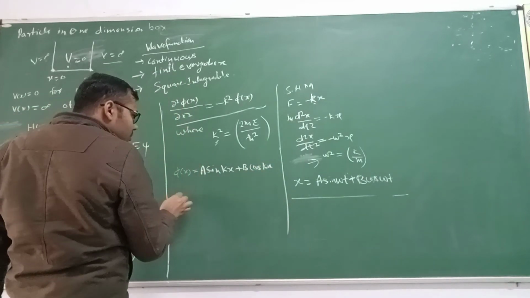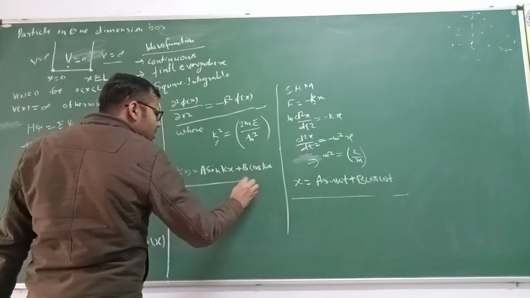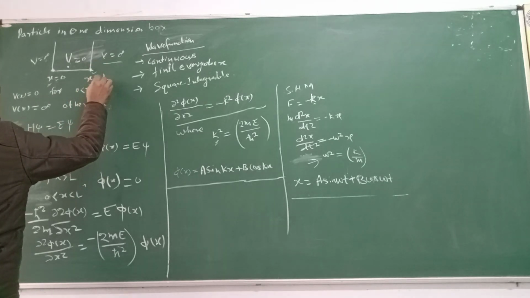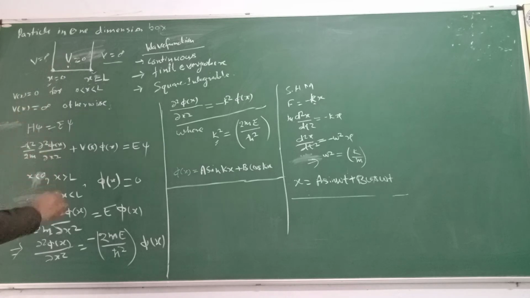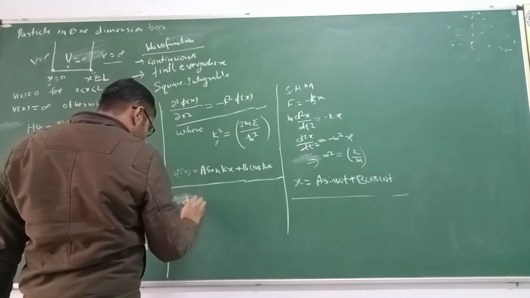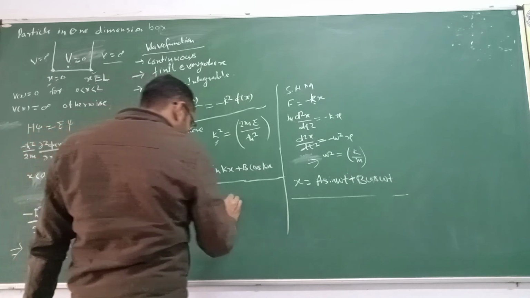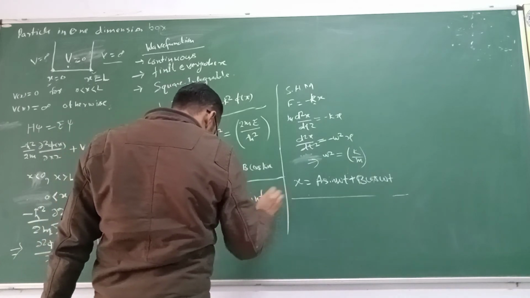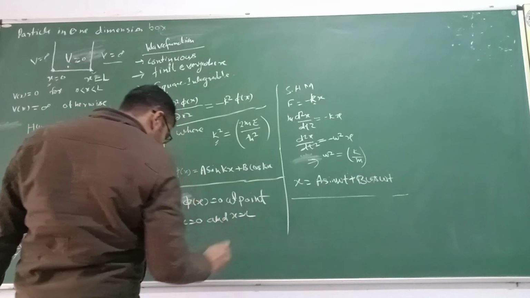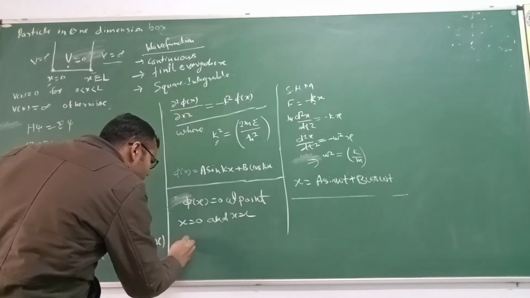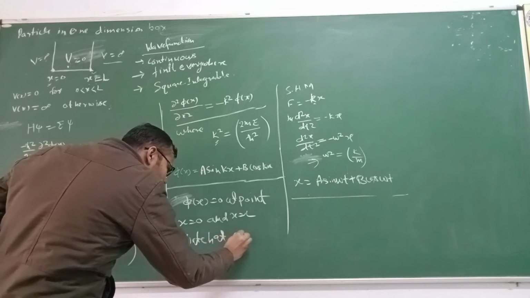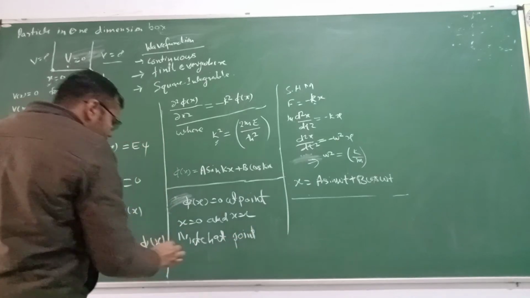Okay, because as you know, at the point x equal to 0 the potential is infinity, and at x equal to L the potential is infinity, so the wave function psi of x will be 0 at x equal to 0 and x equal to L. So you can write the matching condition at x equal to 0.